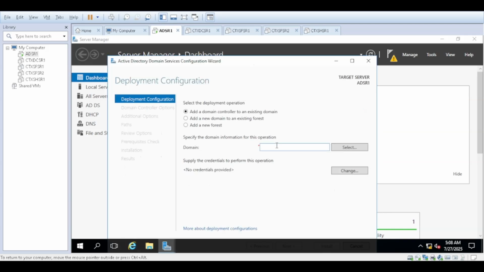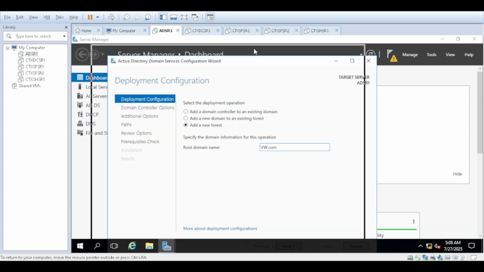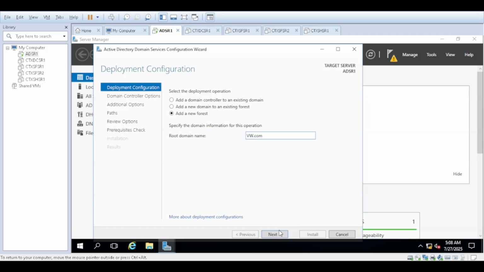We just need to mention the domain here. As we are creating a new domain, we need to select this option, add a new forest, and give our domain name. virtualworkspace.com. I just typed the domain name, click next.